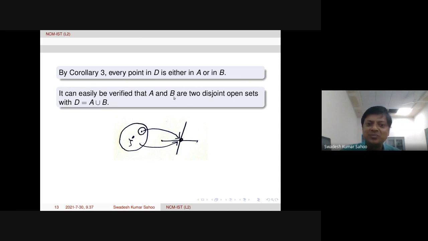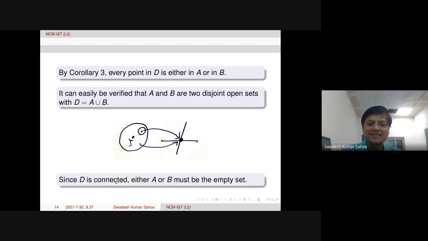Similarly, one can prove that B is also open. So therefore, it is simple that D can be decomposed into two parts, that is, a union of two disjoint open sets. Now, same argument, since D is connected, either A or B must be the empty set. Now we are going to show that the limit point, the point to which the sequence is converging, is in capital A. Therefore, capital A is non-empty. So B must be empty.